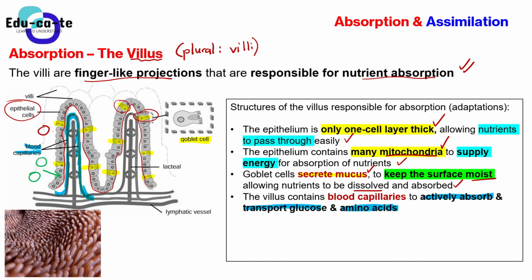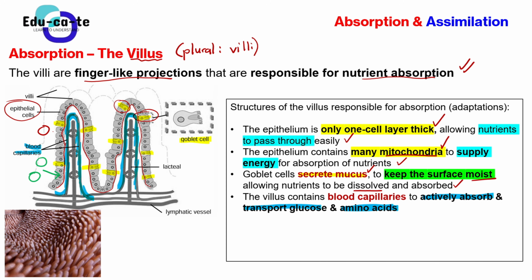So the amino acids and the glucose molecules need to be absorbed. Absorbed where? Absorbed into the blood capillaries, the ones that are surrounding the villus as well, making an arc shape. These are all blood capillaries. These are just like pipes, guys, just like pipes that are carrying the blood, okay? Because that's the whole purpose, to absorb the nutrients into the blood.